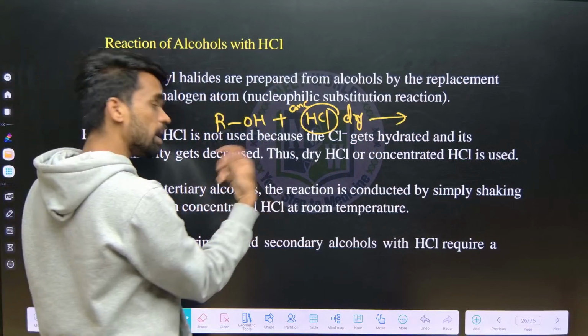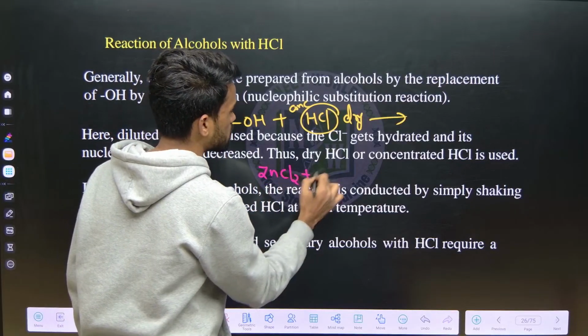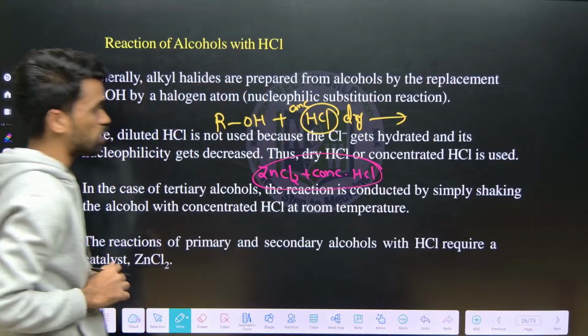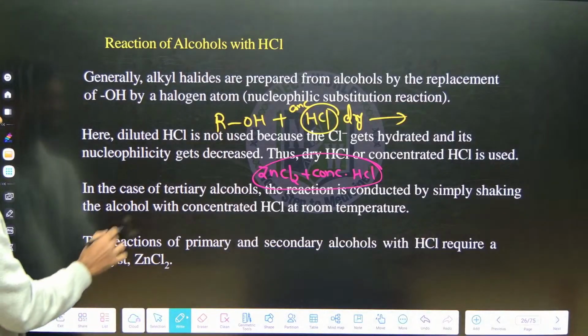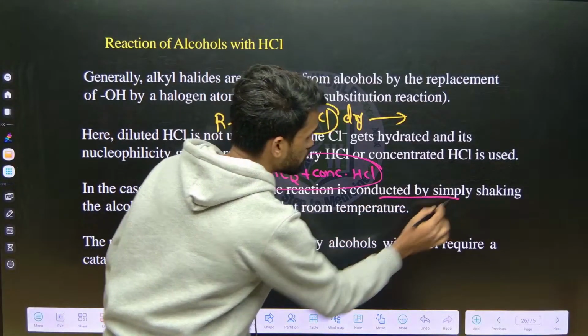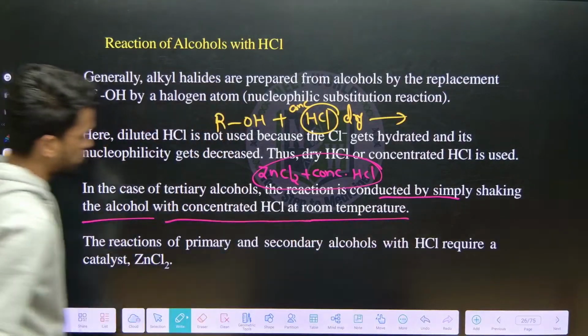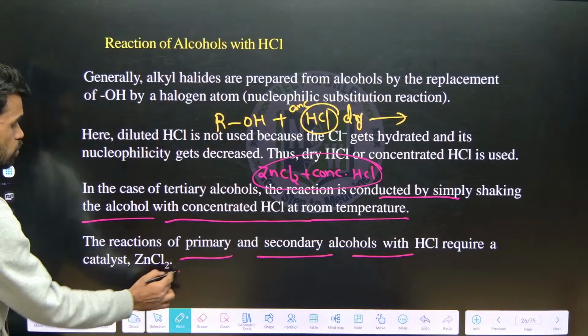So the other process we have is Lucas reagent. What is that? Anhydrous ZnCl2 plus concentrated HCl. These are the two things you can use for conversion of alcohols to alkyl chlorides. In case of tertiary alcohol, the reaction is conducted by simply shaking the alcohol with concentrated HCl at room temperature. The reaction of primary and secondary alcohols with HCl requires a catalyst.